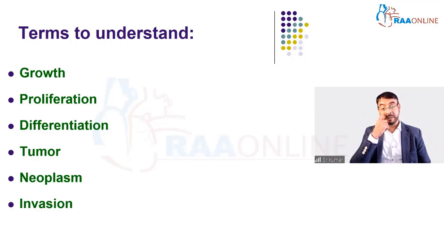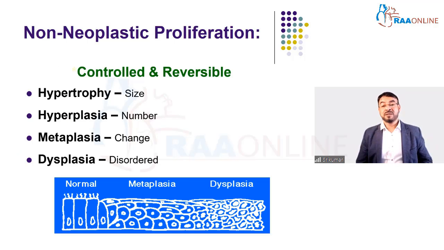It refers to an increase in size, but a tumor refers more to a neoplasm rather than inflammation. And any tumor or neoplasm can invade, which is called invasion. And finally, a tumor can break up and go to other parts of the body and sit there and grow. This is called metastasis.